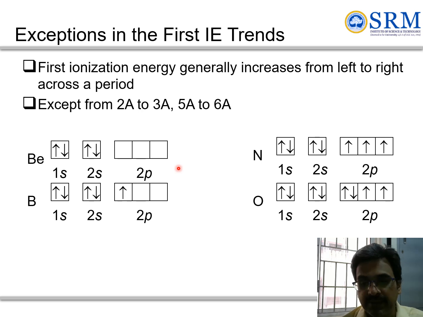We try to understand the exceptions in the first ionization energy trends. The first ionization energy generally increases from left to right across a period. There are exceptions for 2A to 3A and 5A to 6A, for example beryllium and boron. You can see there is one extra electron added in the 2p, and similarly in the case of nitrogen, we have a half-filled subshell. So the ionization energy for the half-filled is larger compared to oxygen.